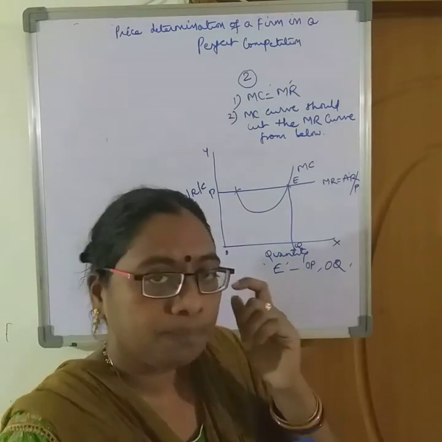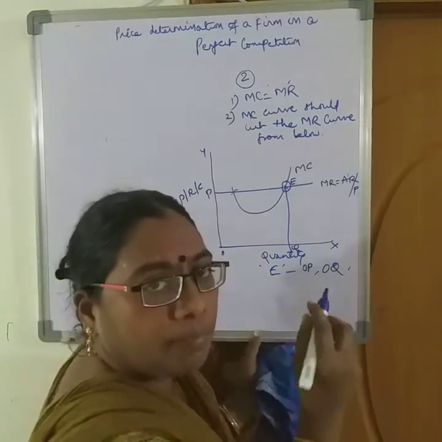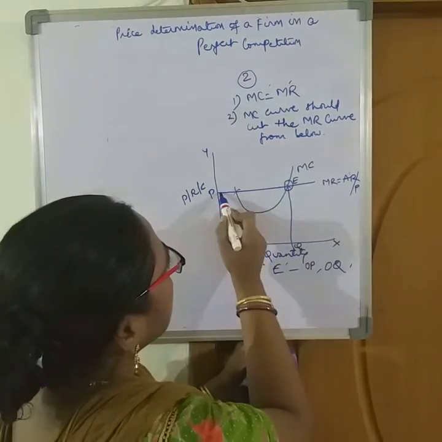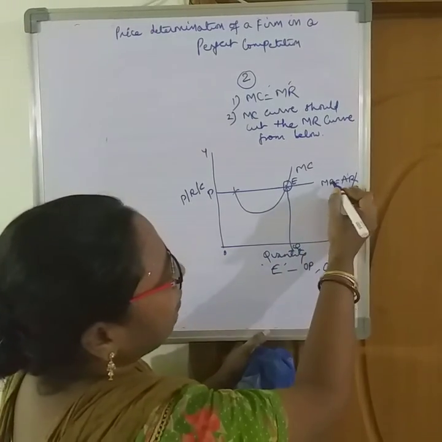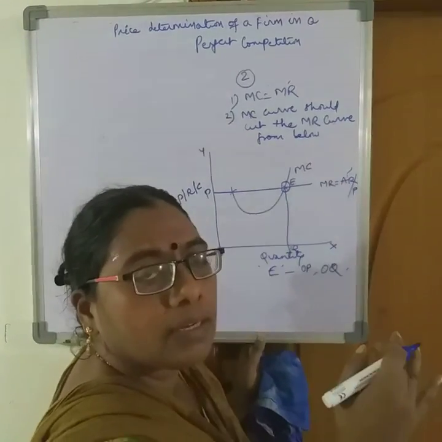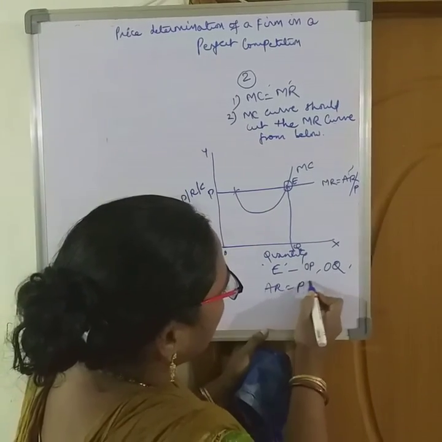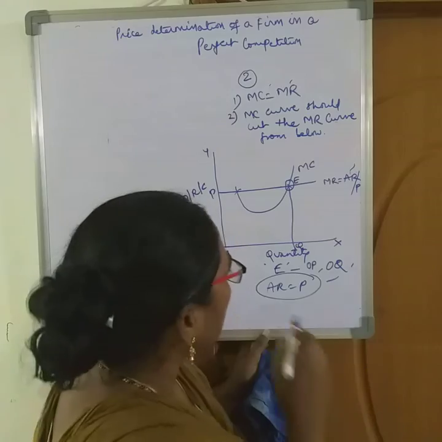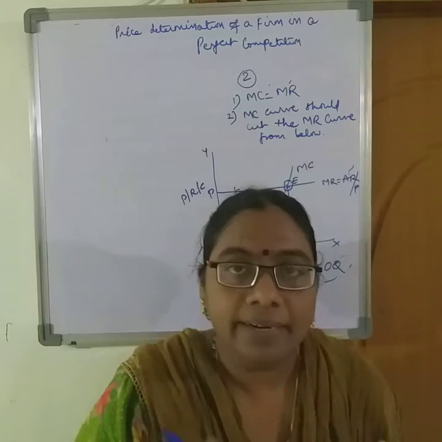Now at this position, what is the price? So we have denoted the point of equilibrium. Now we have to see the price. This is the price. Why is this the price? OP is the price because MR is equal to AR, and AR in turn is equal to price. That also I explained, why AR is equal to P. So in this way, at the equilibrium position E, the price is OP and the quantity is OQ. So price is determined in a firm.